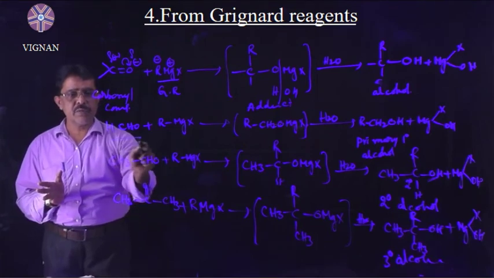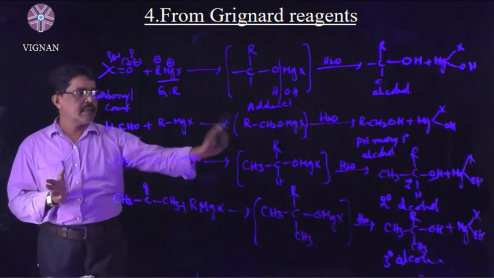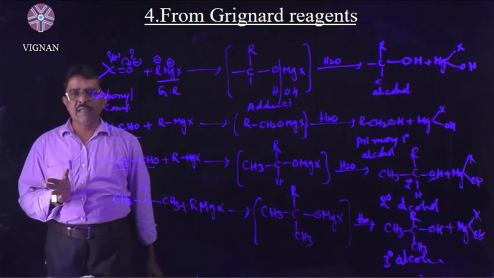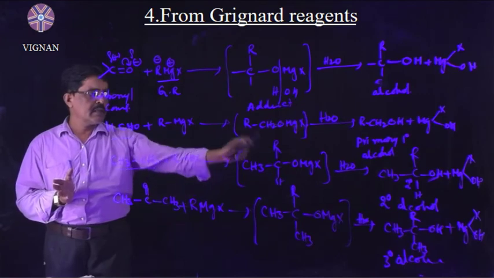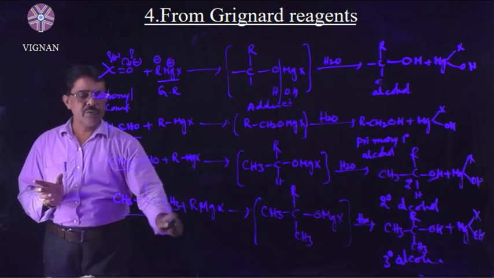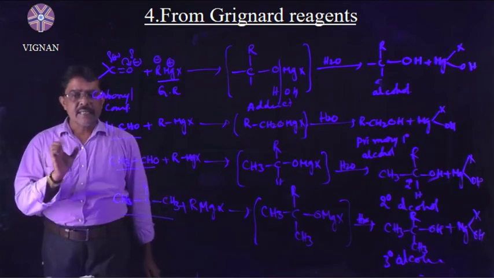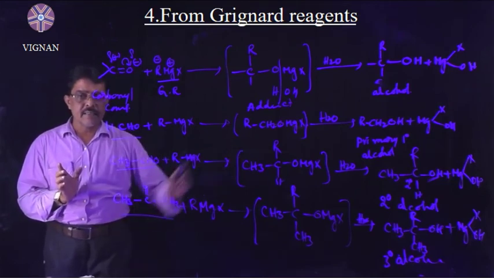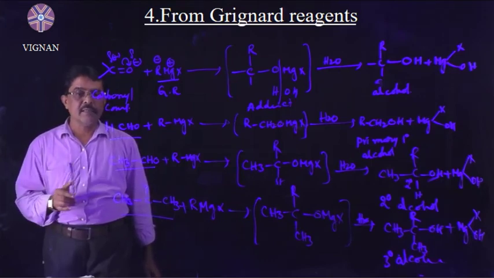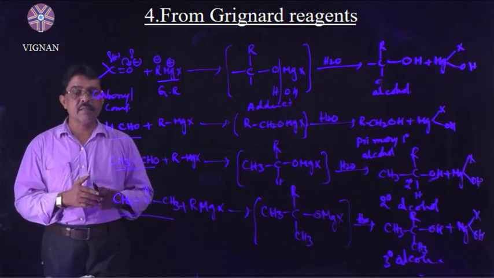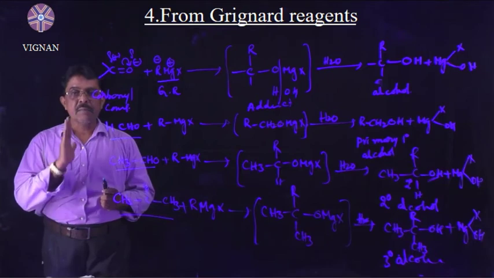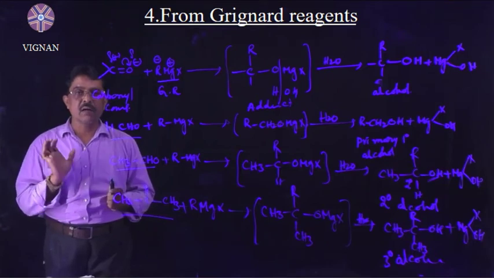If you use formaldehyde, then we will get primary alcohols. If you use the acetaldehyde molecule, then we will get 2 degree alcohol, secondary alcohol. If you use the acetone molecule, then we will get tertiary alcohols. All types of alcohols are prepared by this method. This is one of the very, very important and useful methods to prepare all types of alcohols, that means primary, secondary and tertiary alcohols.